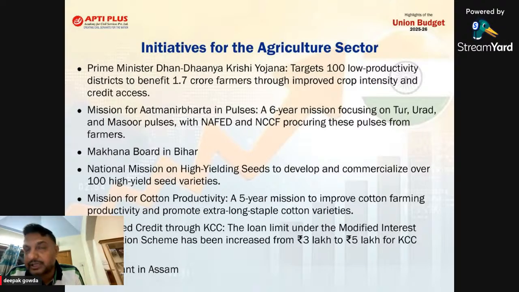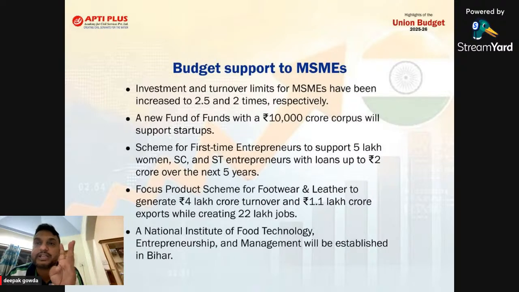Assam. Sir, in the next slide, as we know, 4 areas they are concentrating on. First is agriculture, second is MSME, third is investment, and fourth is what? Export. Second is MSME, sir. As we know, in MSME, the government is boosting the MSMEs. What support are they giving? Sir, if you remember, MSMEs are defined based on what? 2 things. One, how much you are investing in the MSME, and second is what? Turnover. Remember this. And both are increased to 2.5 and 2 times.